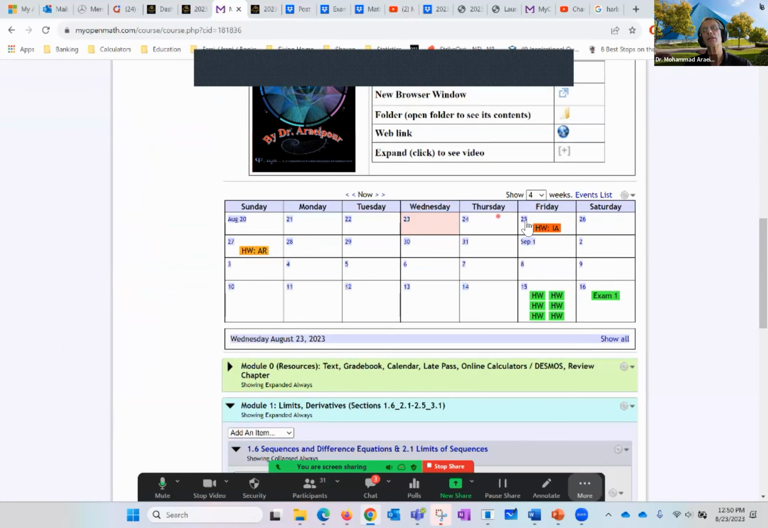Take a look at the calendar. It shows that we have this introduction assignment. We have this algebra review. And here's the exam. Right before the exam, all of your homework are due. Does that mean I should wait until then? Absolutely not. Please do your homework as soon as I finish the section. If you wait till then, you will not have enough time to master the material and nail the exam.